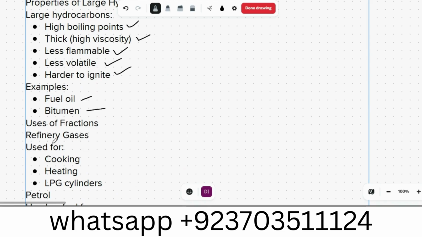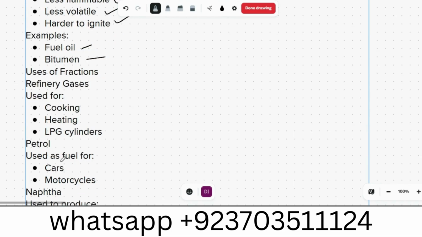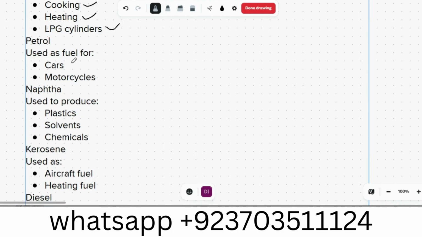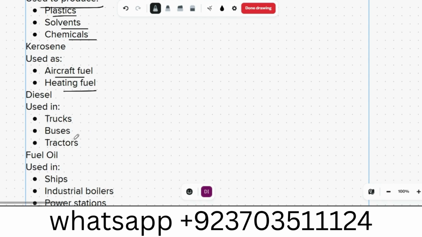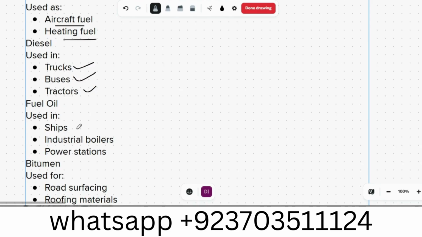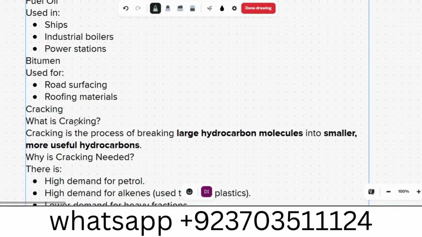Uses of fractions. Refinery gases are used for cooking, heating, and LPG cylinders. Petrol is used as a fuel for cars and motorcycles. Naphtha is used to produce plastics, solvents, and chemicals. Kerosene is for aircraft fuel and heating fuel. Diesel, we all know, is used for trucks, buses, and tractors. Fuel oil is used in ships, industrial boilers, and power stations. Bitumen is used for road surfacing and roofing material.